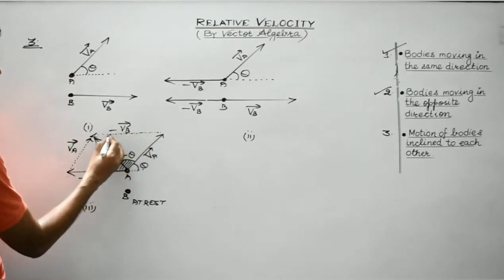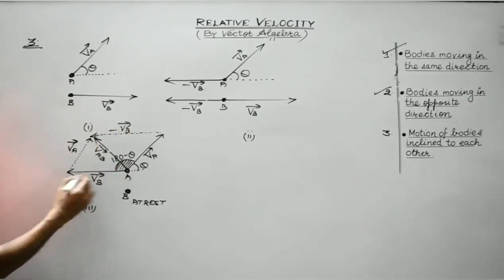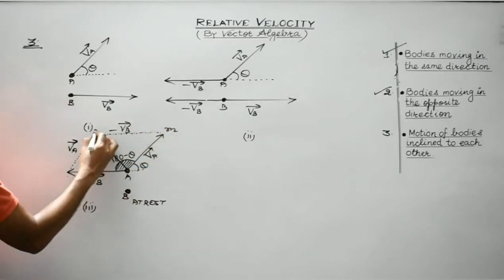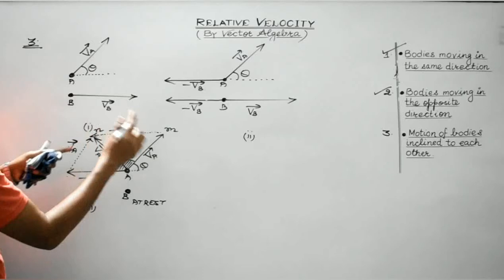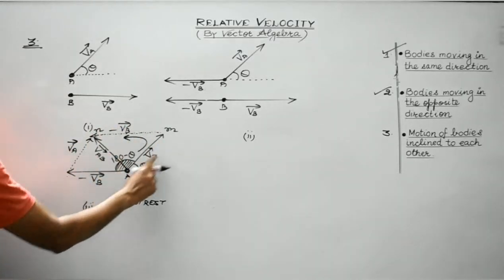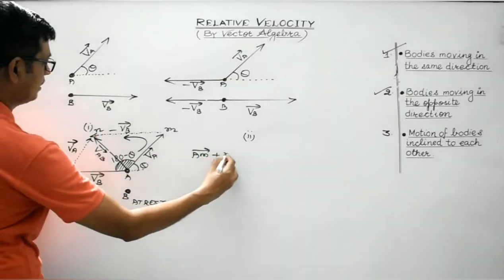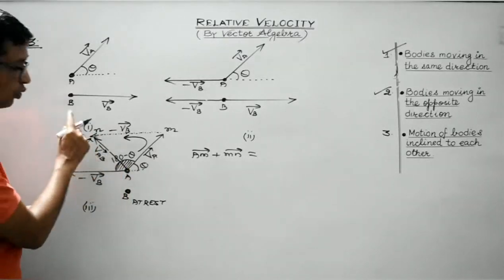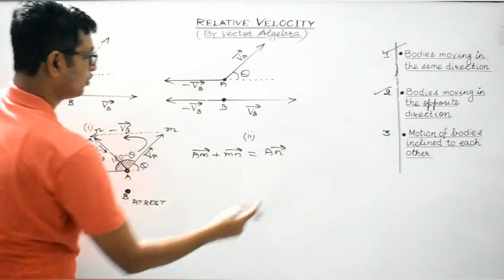Look, this is minus VB vector. Consider A. This is, suppose, M and this is, suppose, N. Consider this particular triangle, right? You can make use of the triangle law of vector addition. These are the two sides of a triangle taken in the same order, that is, AM vector plus MN vector is equal to the third or closing side of the triangle taken in the opposite order, that is AN vector. So what do you get?